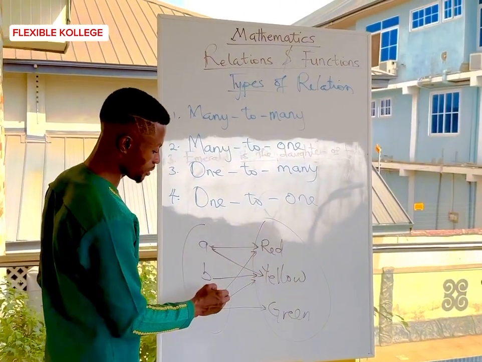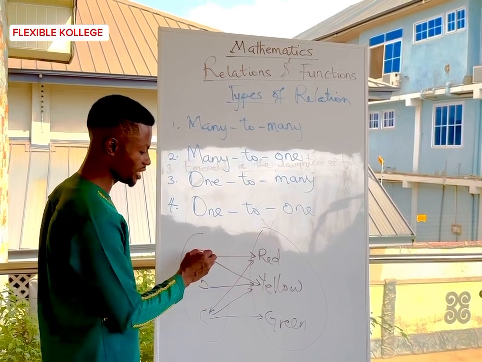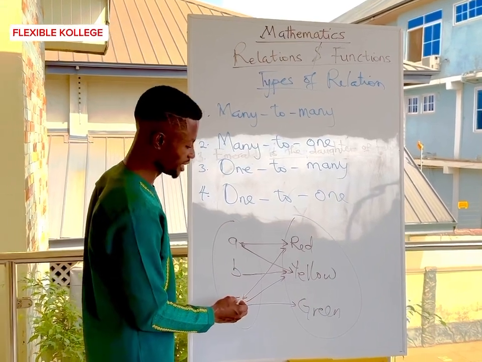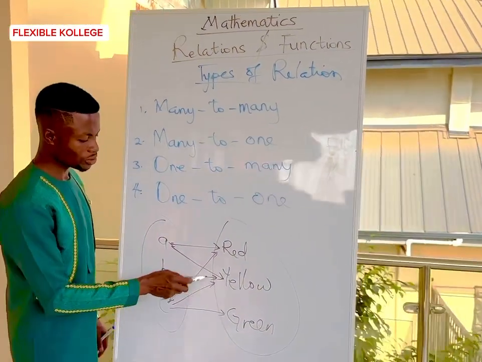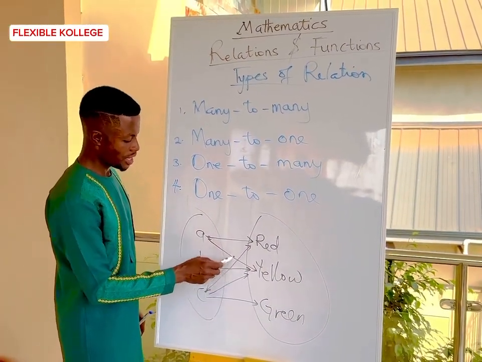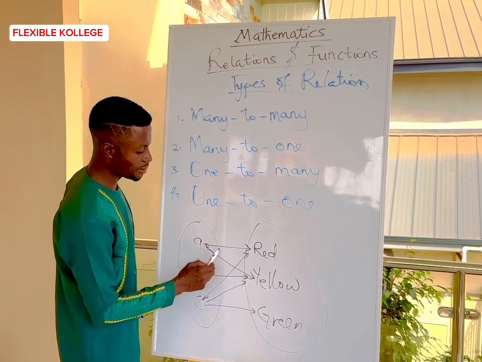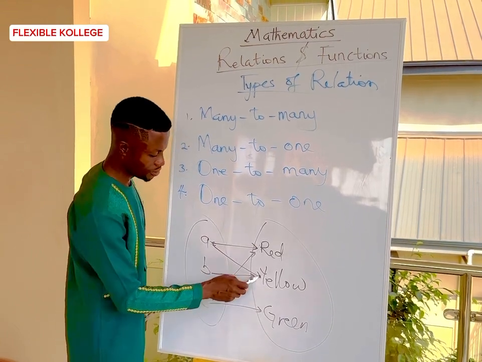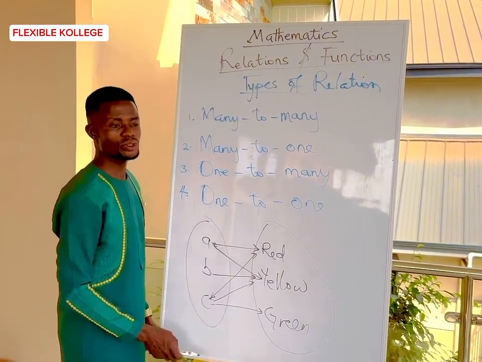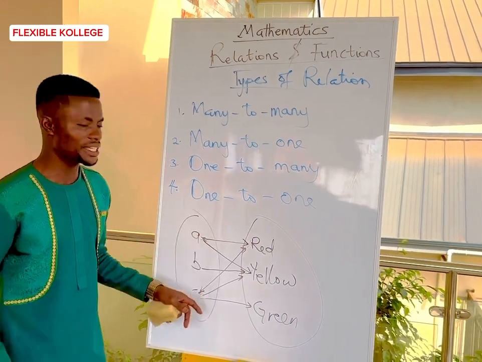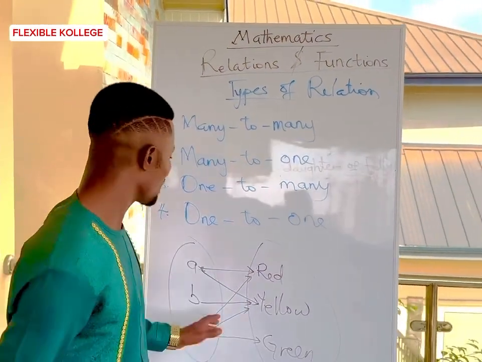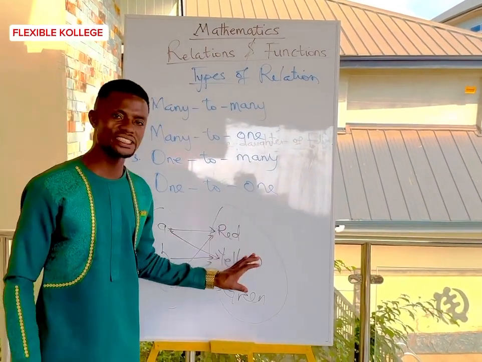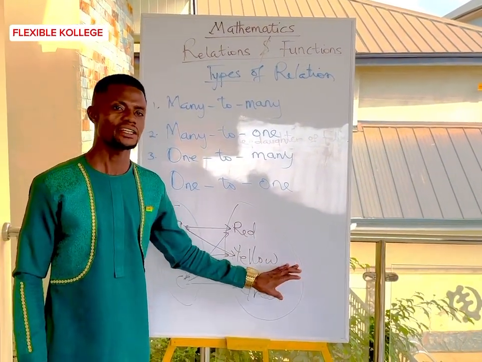B is only linked to yellow alone, and A was linked to red and yellow. C was linked to red, yellow, and green. So this is telling you that this is many to many. Many elements in the domain have a relation to many elements in the codomain.